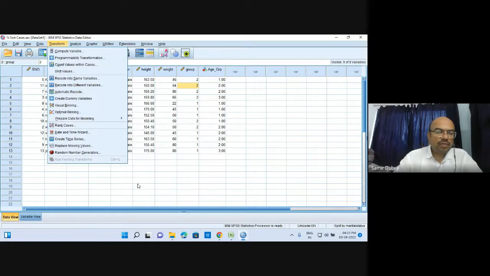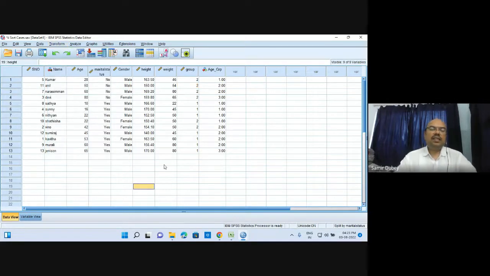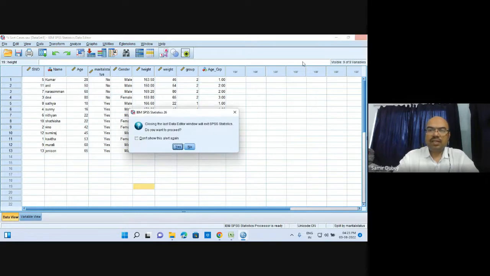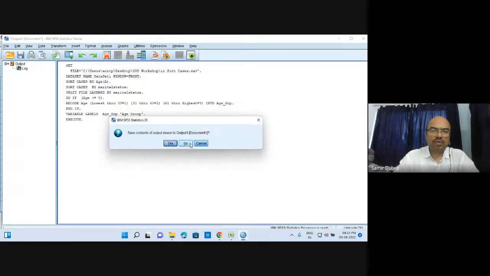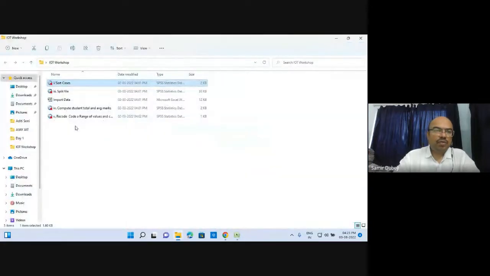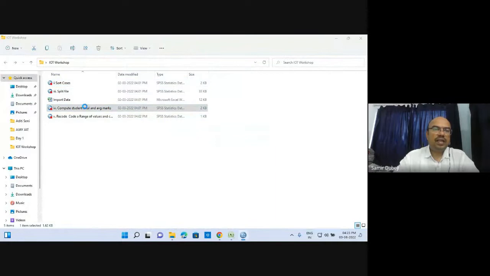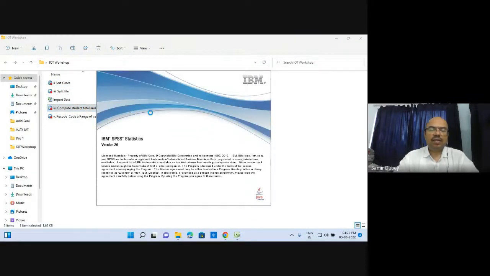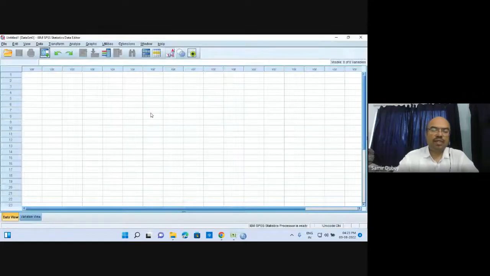So these are basically the things that are generally used for SPSS. Apart from this, let me show you some 1 or 2 more commands that we generally do. So here it is. This is a data on which we have certain kind of computations over here.